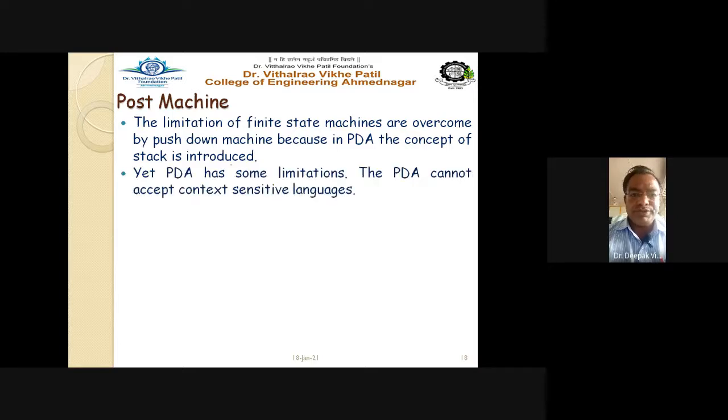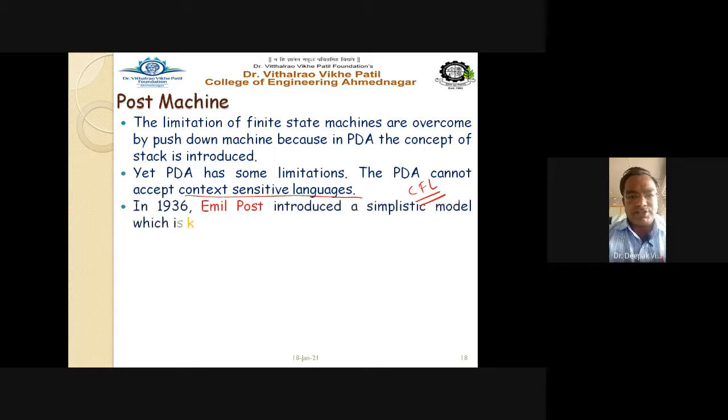Though we say that yes, PDA is very powerful, PDA is nothing but an FSA, a finite state machine with a stack, and it has more power as compared to DFA and NFA. No doubt it is true, but still it has some limitations. The PDA cannot accept context sensitive languages. Of course, it accepts context free languages, CFL, but CSL it does not accept. So what to do here?